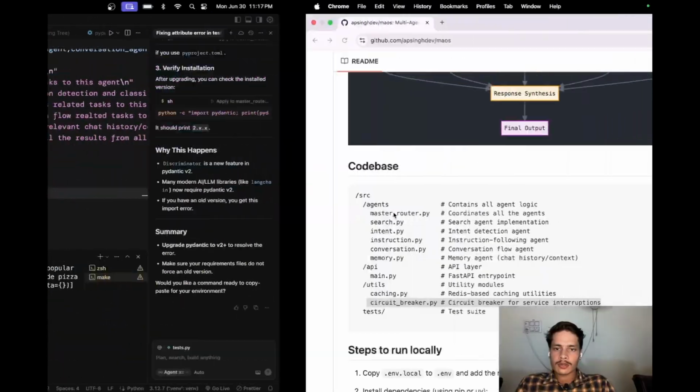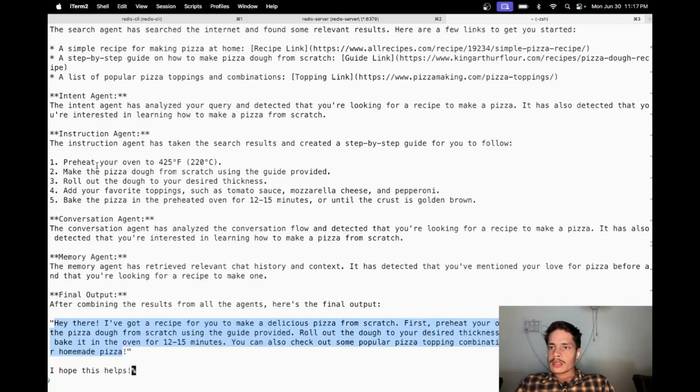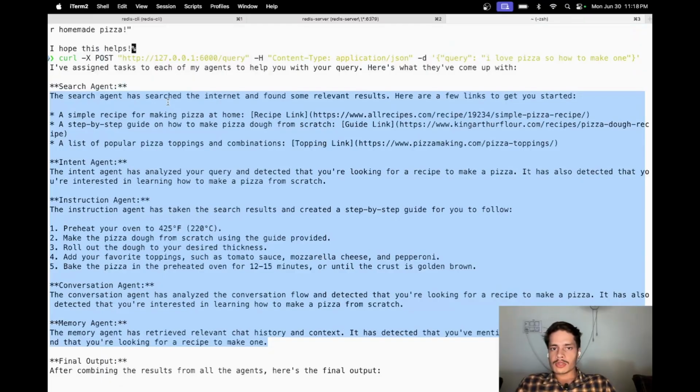And for the detailed response, we can read it out here. It can search anything from the internet, and it can present it the way we want it. Also, we don't necessarily need these things other than this final output. I have just logged these to show how it works and what the individual responses of each agent are.